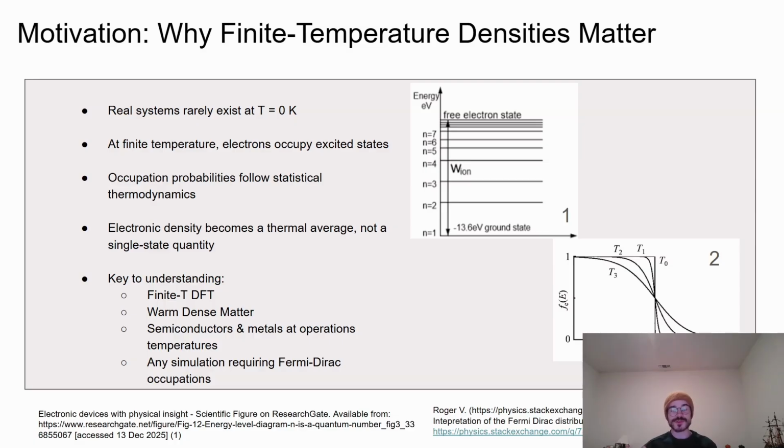That idea is what's being illustrated in these two diagrams. The energy level diagram shows that real quantum systems have excited states available, and the Fermi-Dirac plot shows how occupations smoothly change with energy at finite temperature, rather than being a sharp step at 0 Kelvin. This concept is central to finite temperature electronic structure methods, warm dense matter, and behavior of semiconductors and metals at operating temperatures. It's also crucial for the numerical stability and physical correctness of modern DFT codes that use Fermi-Dirac occupations. The key takeaway from this slide is that once temperature is non-zero, electronic density becomes an ensemble averaged quantity, not a single state property.